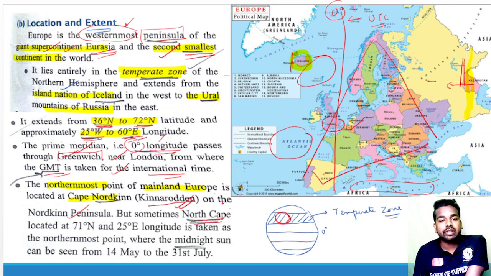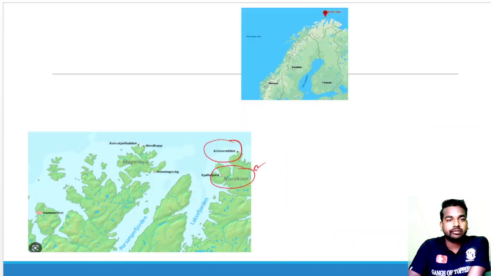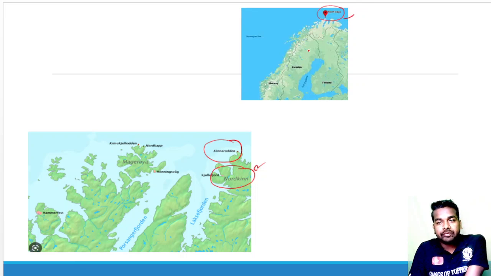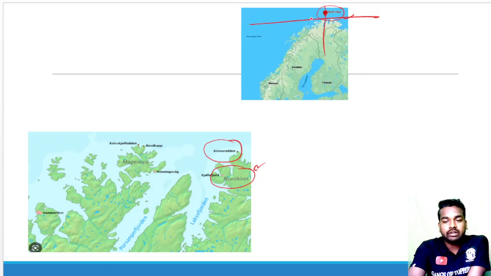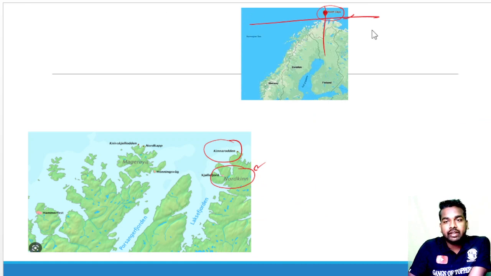Sometimes the North Cape is located at 71 degree north and 25 degree east longitude. Means 71, 25. We are talking about this area, this north. Okay. So the longitudinal extent we talk about is about 71 degree north and 25 degree east longitude. So this is considered as the northernmost point.